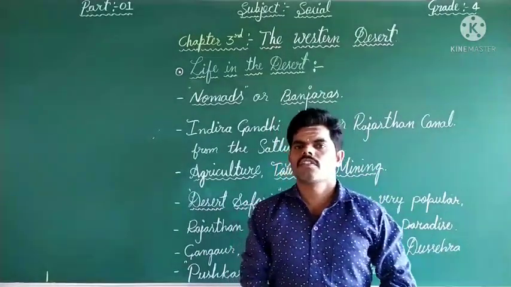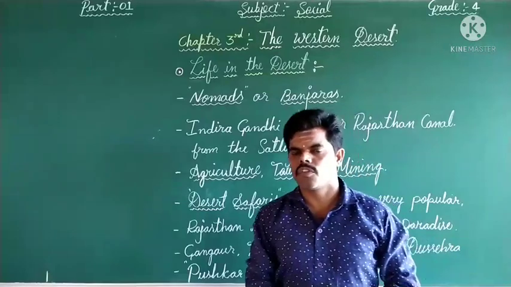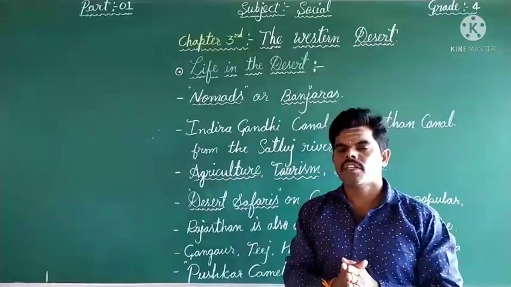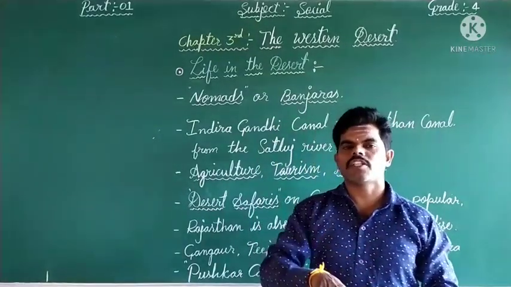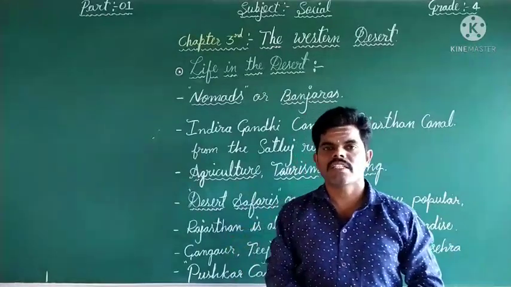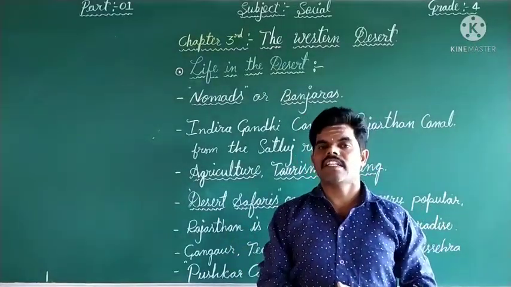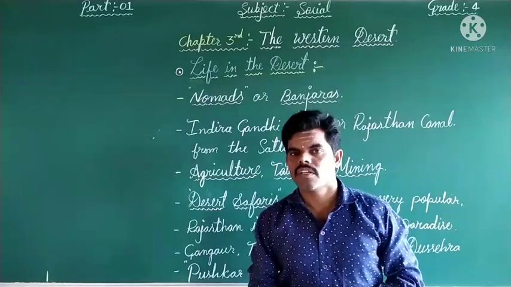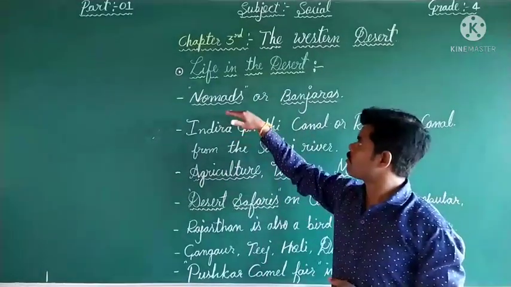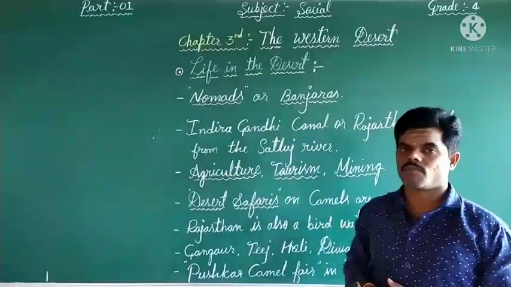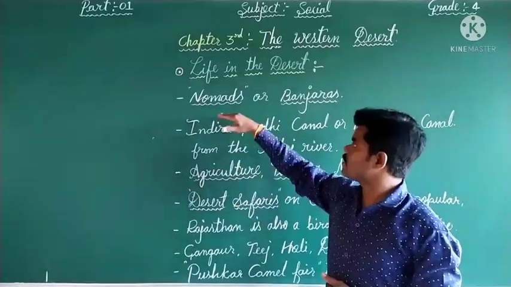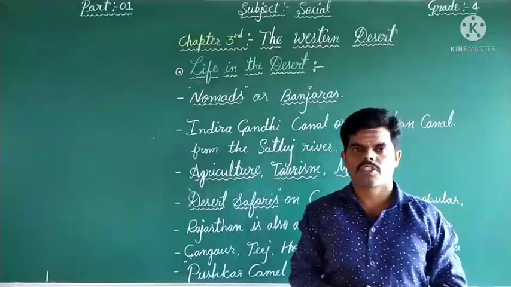Dear students, because of the shortage of water and food, they go searching for food from one place to another with their cattle. Hence we call them nomads and banjaras.